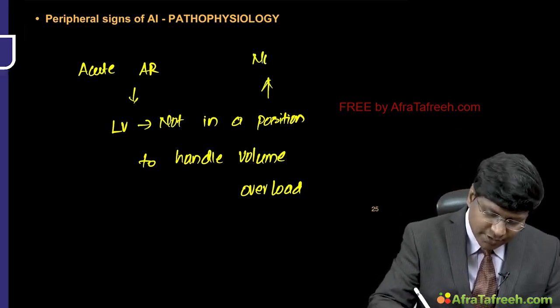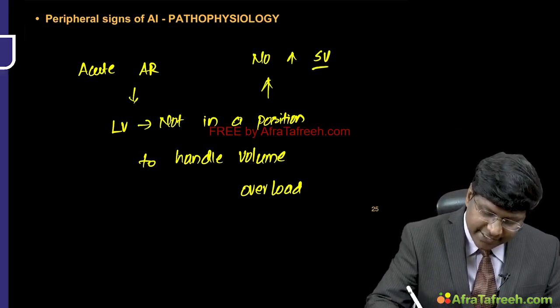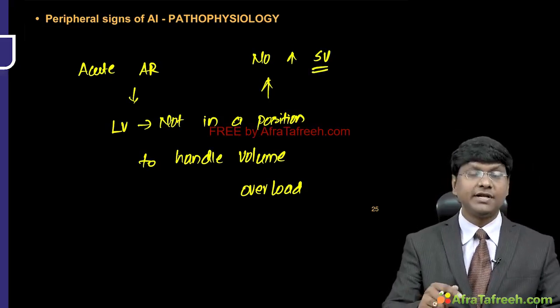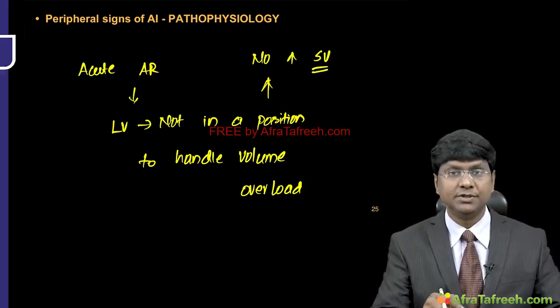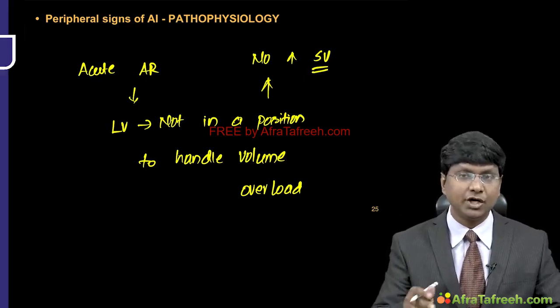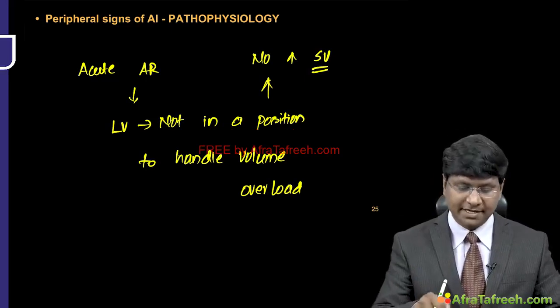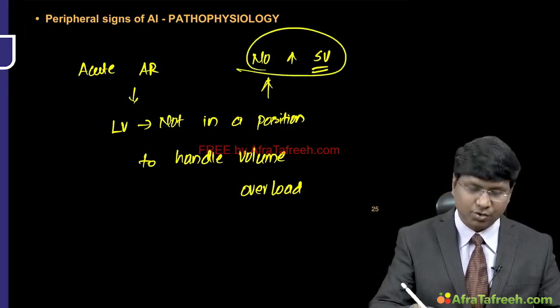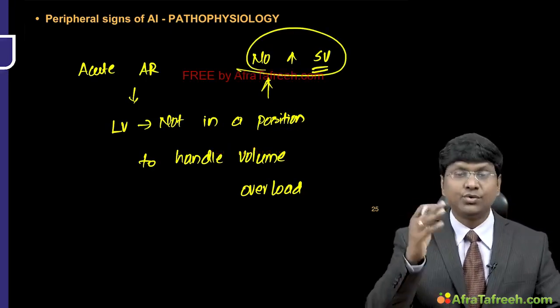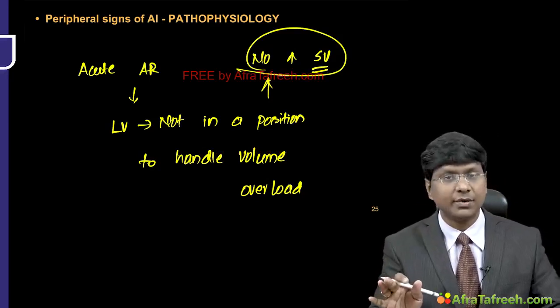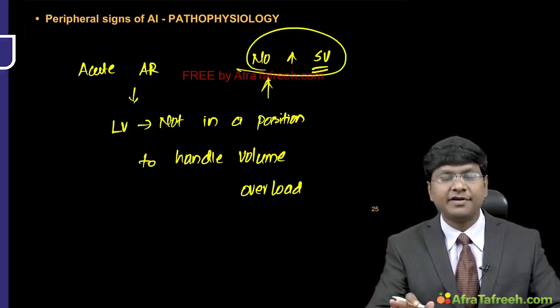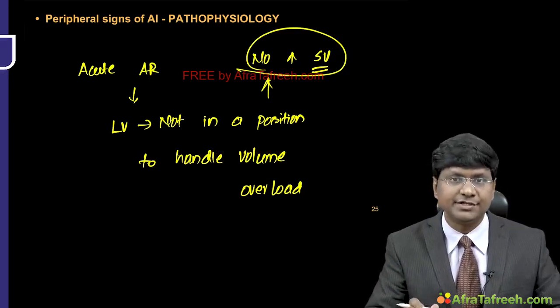So there is no increase in stroke volume in case of the acute AR, but in chronic AR there is increase in your stroke volume, and during the diastole there is diastolic runoff in chronic AR. So you have a rapid upstroke followed by a collapse, but here there is no increase in your stroke volume. So that is the reason why you don't have that rapid upstroke. Okay, so that is the reason why you don't have peripheral signs in case of the acute aortic regurgitation.